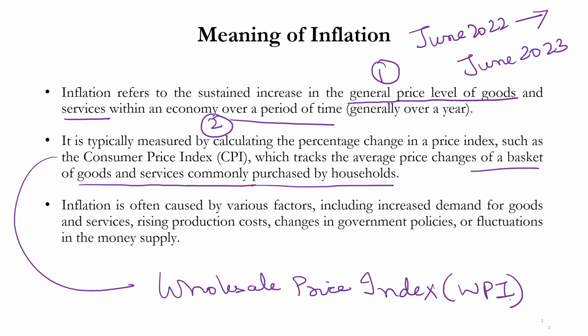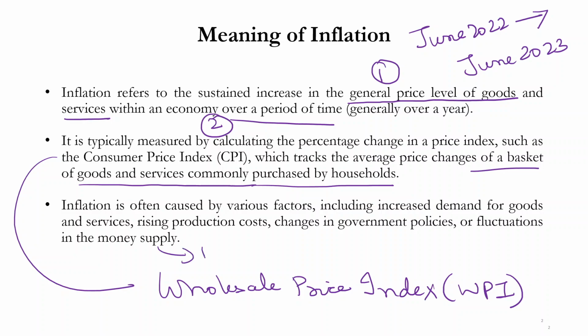Now inflation, as some of you might be aware, is caused by various factors, including increased demand for goods and services, rise in production costs, changes in government policies, that is, policies that make production costlier, or fluctuations in the money supply.